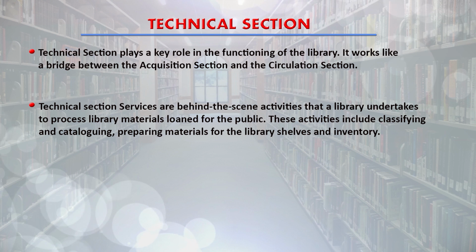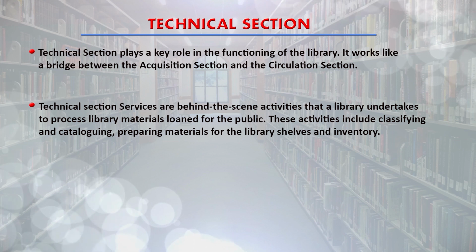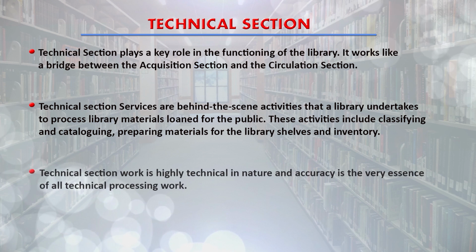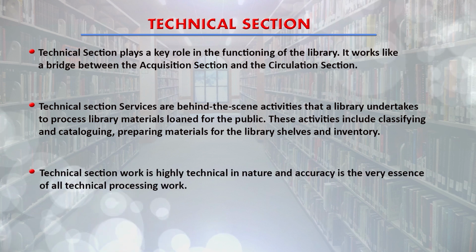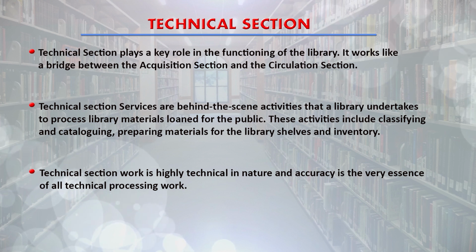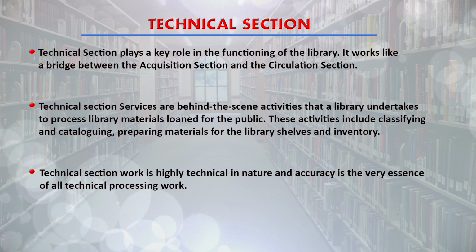These activities include mainly classifying, cataloging, preparing material for the library shelves, and inventory. This work is highly technical in nature. That's why accuracy is the very essence of all technical processing work.